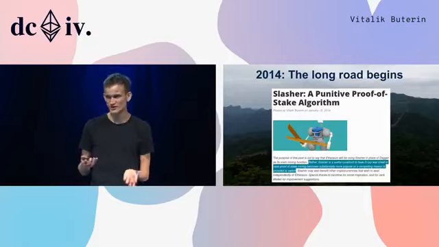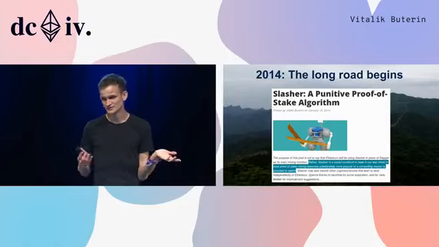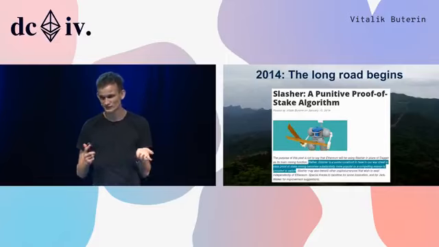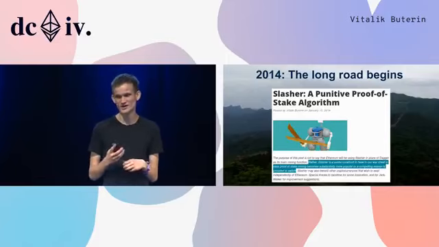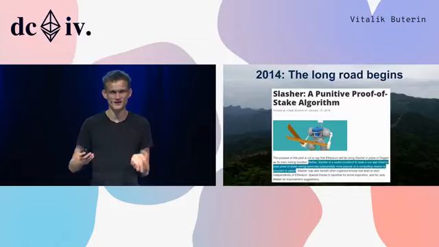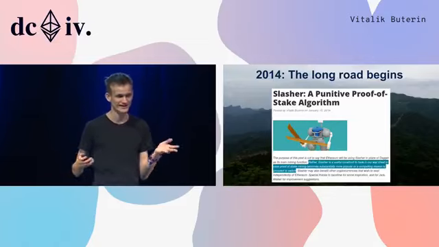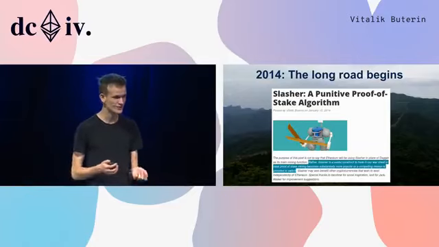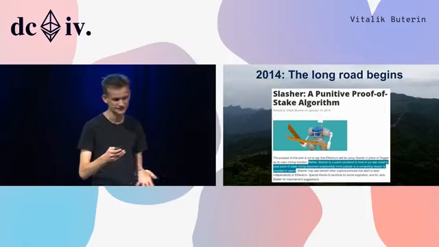But at the time, as you can see from the slide, I believed that, quote, Slasher is a useful construct to have in our war chest in case proof of stake mining becomes substantially more popular or a compelling reason to switch, but we're not doing that yet. So at the time, it was not even clear yet that proof of stake is the direction that we're going. But as we know now, over time, that changed quite a lot.